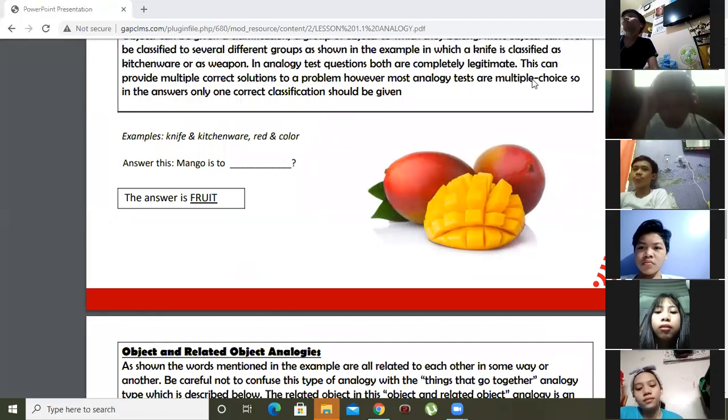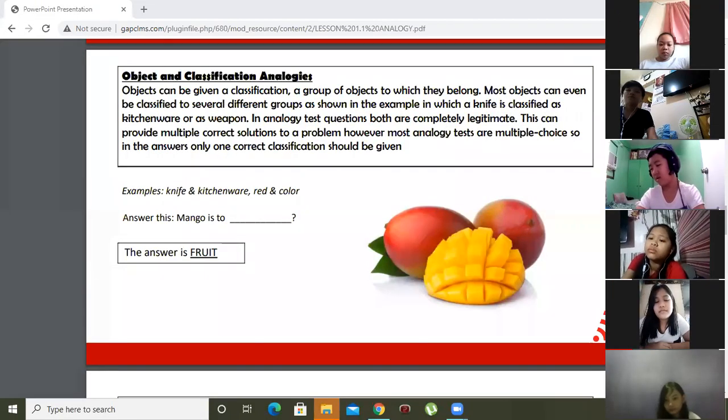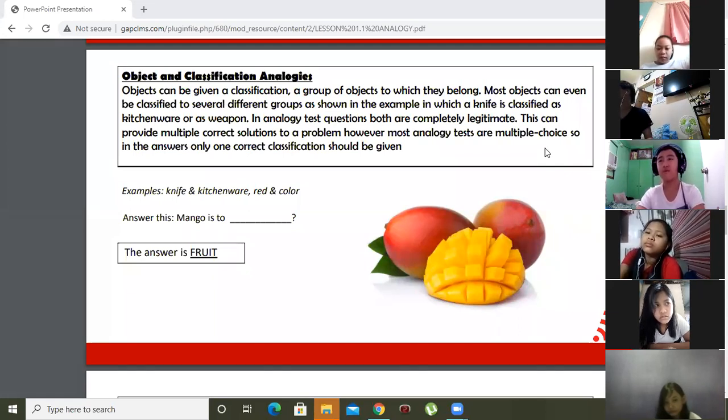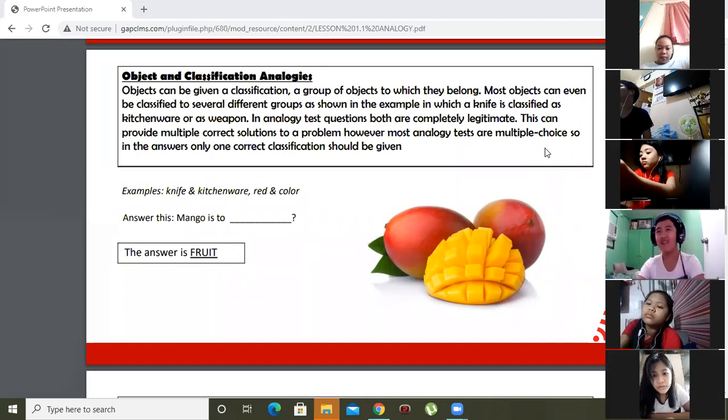Okay, another example. Just listen. Safeguard is to soap, as Cream Silk is to conditioner.